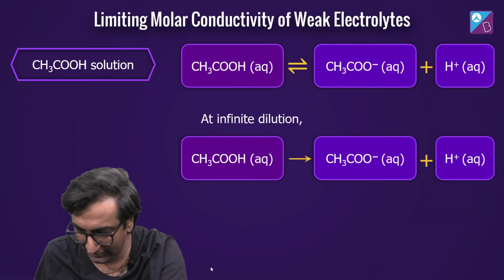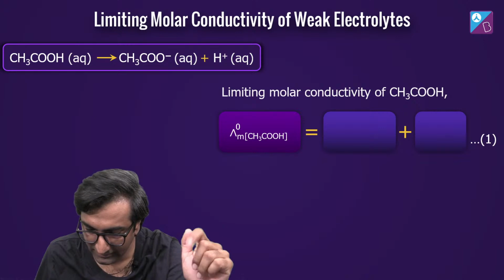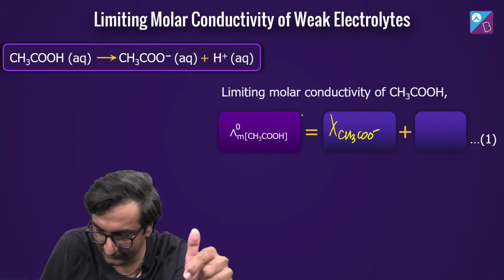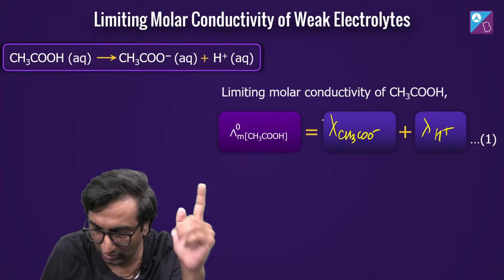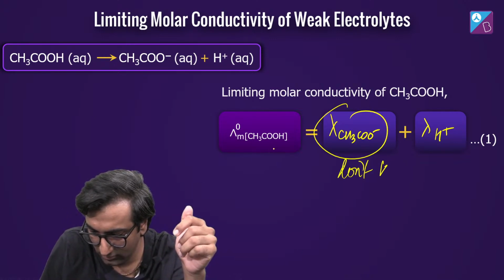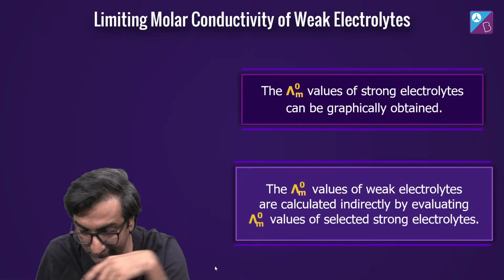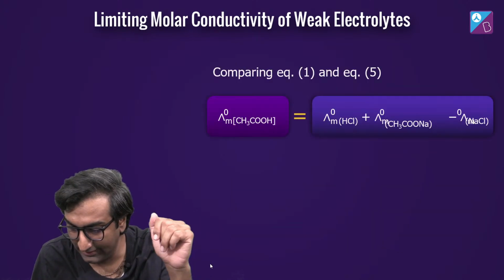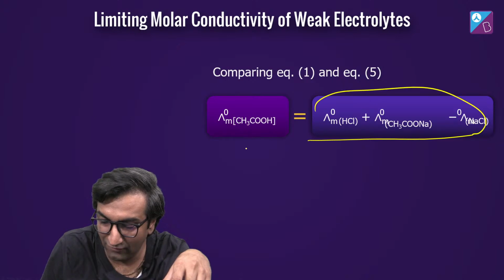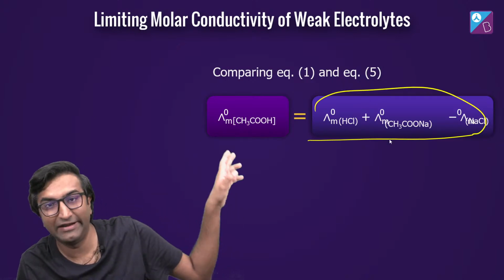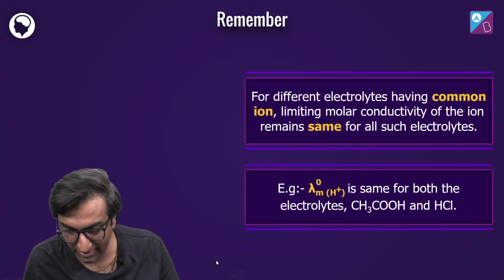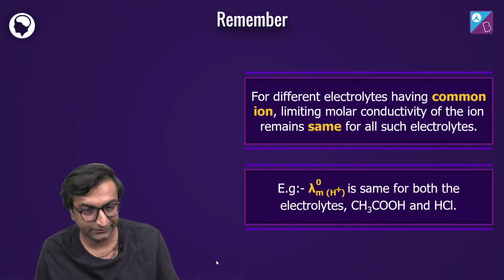So यहाँ पे यही लिखा हुआ है. इसको कैसे करेंगे? Technically, this is going to be lambda of CH3COO minus plus lambda of H plus, right? इन दोनों का होगा limiting. But this value I don't know. I don't have to know this, right? I can do it indirectly. So this I can get exactly जो मैंने आपको बताया, वही हम लोग example use कर रहे हैं. HCl को ऐड किया, CH3COONa ऐड किया, subtract NaCl. That's it. खत्म.